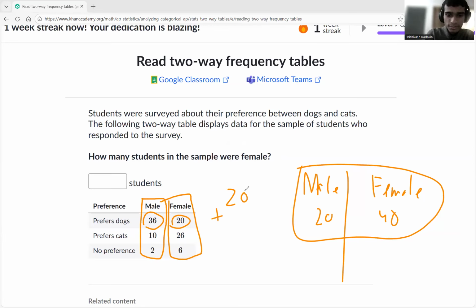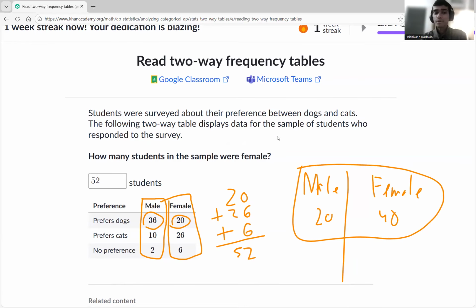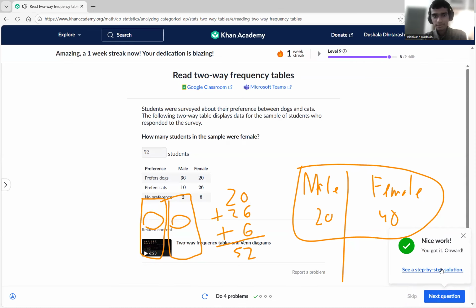If I asked how many students were male, we'll just see here: 36, 10, and 2. 36 plus 10 plus 2 is how much? 48. Yeah, 48 were male. So then total, how many students were there? 48 plus 52, which is 100. Yeah, total 100 students. There we go.